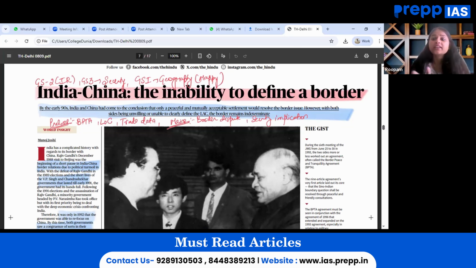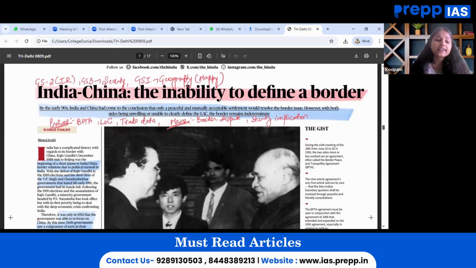The key theme that has been discussed in this particular article talks about the evolution of the India-China border management framework since 1988 Rajiv Gandhi visit to the 1993 BPTA Accord, then in 1996 the confidence building measures, what has been taken in the past few years, Galwan issues, and the kind of talks we are having even till date. So border issues have not yet been resolved with them, and it is one of the major pinpoints that we have in the India-China relationship.